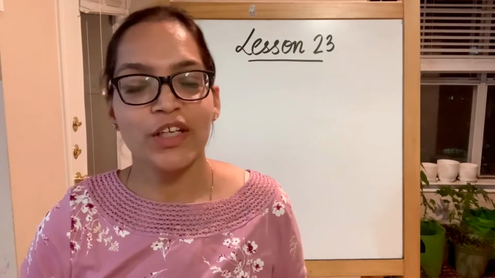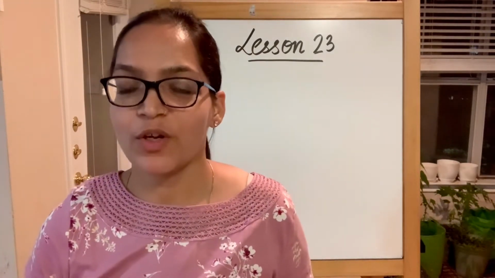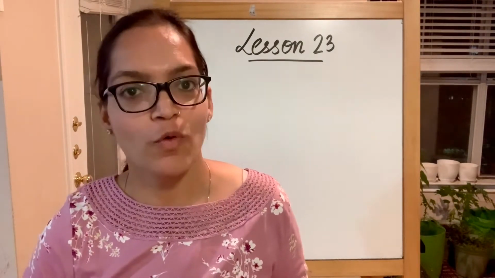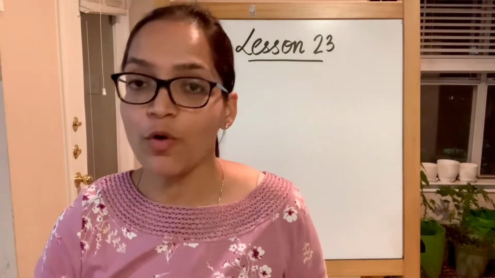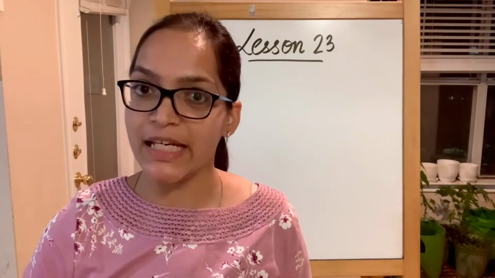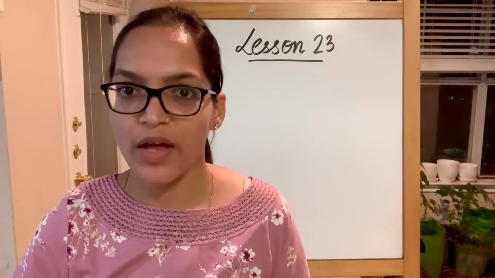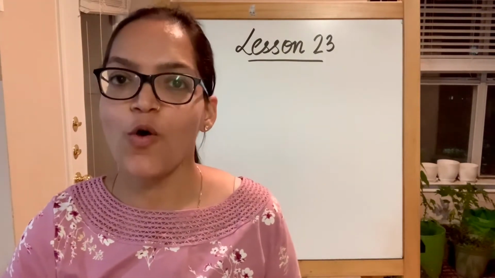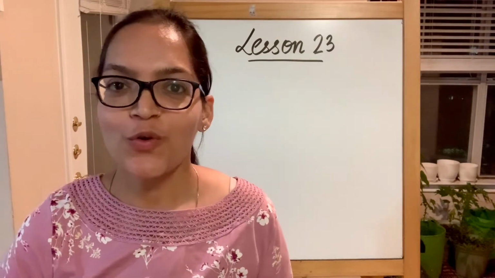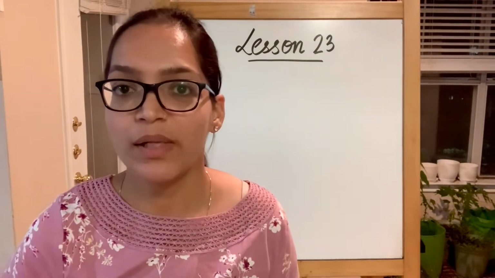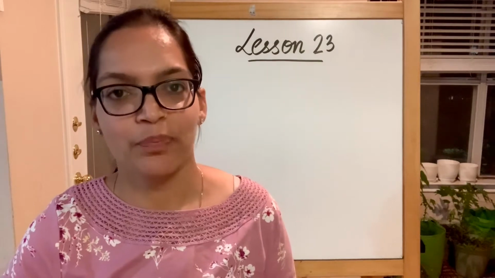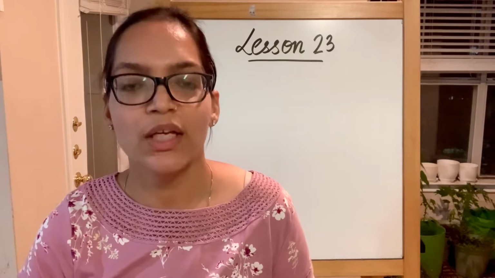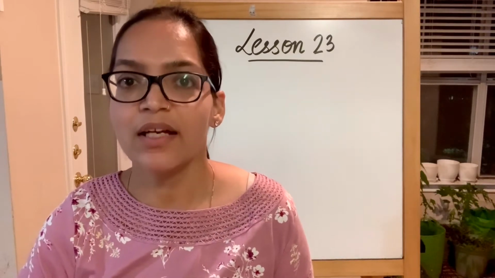As you all know, we are doing long vowel E sound. We have covered the words which end in E and how long vowel E sound is produced there. We have also covered the words which have EA. That means two vowels are together and the first one is E, so E is producing its long vowel E sound. Today we are going to do the words which have double E, that means E and E. Now, before we begin with double E words, we are going to use the EA family words in digraphs.